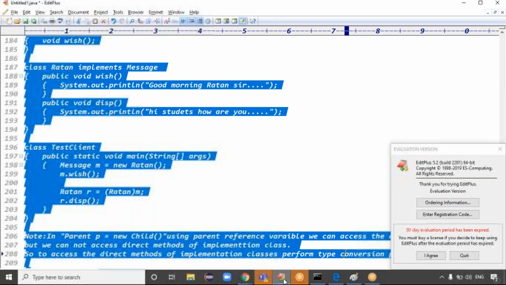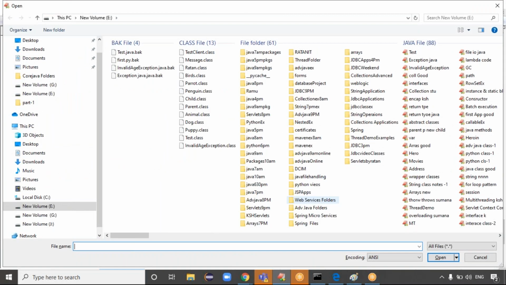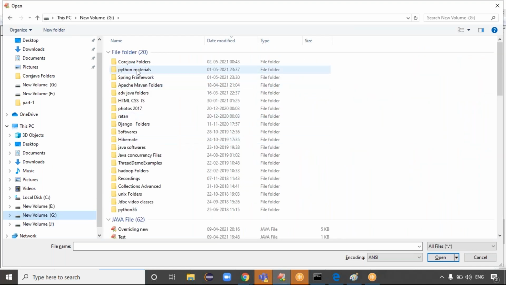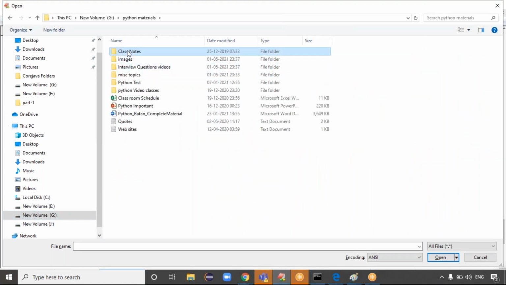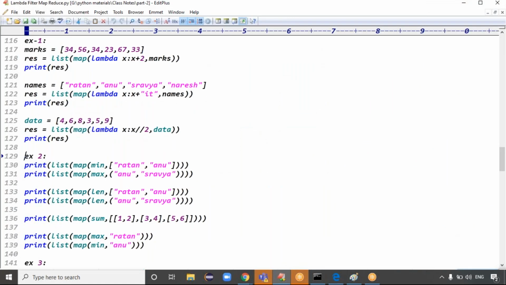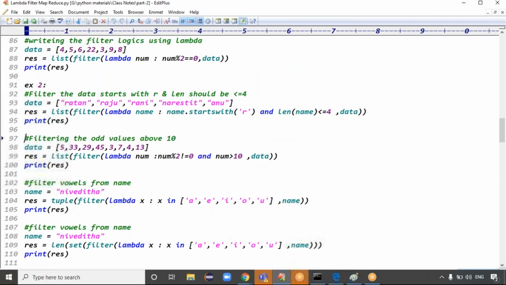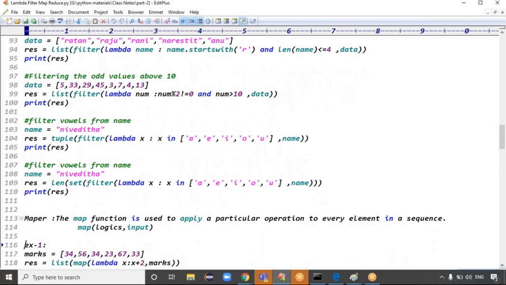Okay, last class, what was the topic? Last class we discussed lambda expressions, right? Okay, good. We go for the Python material, in the class notes, and I discussed part 2. Lambda expressions and filters are complete, right? Guys, filter means what? From the huge data, we are filtering some data.